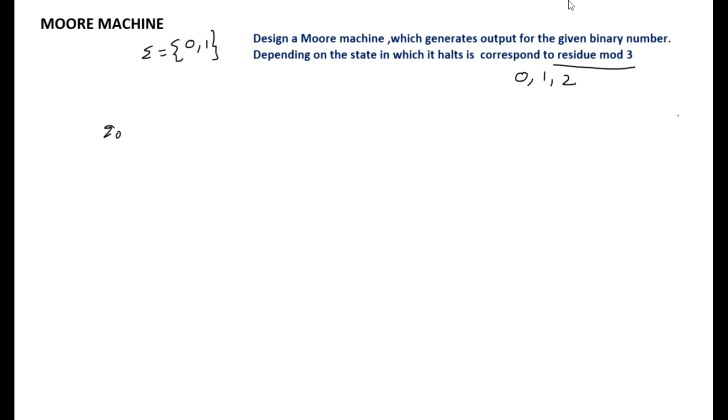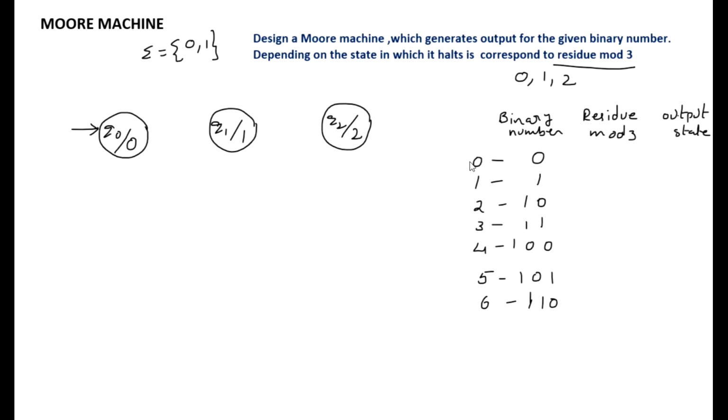Let us take Q0, and when the machine halts at Q0, the remainder is 0. If the machine halts at Q1, the remainder is 1. If the machine halts at Q2, the remainder is 2. So each state represents a remainder and Q0 is the starting state. And now we will fill in the transitions.